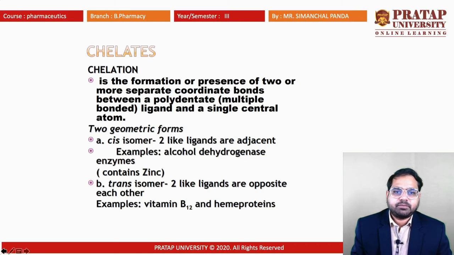Chelation is the formation of two or more separate coordinate bonds between a polydentate ligand and a single central atom. Multiple bonded ligands are known as polydentate ligands. So two geometric forms are there. One is the cis isomer, where two like ligands are adjacent, for example the alcohol dehydrogenase enzyme that contains zinc. The trans isomer has two like ligands opposite each other, for example vitamin B12 and hemoproteins.